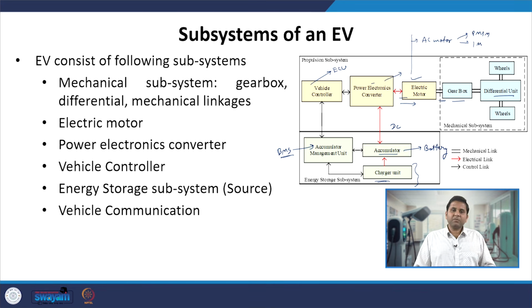This charger unit can sometimes also be kept outside the energy storage subsystem. Then we have another important thing, which is vehicle communication, which could be inter vehicle communication or intra vehicle communication, that is, within the vehicle or between different vehicles. So this is all about the subsystems of an EV.